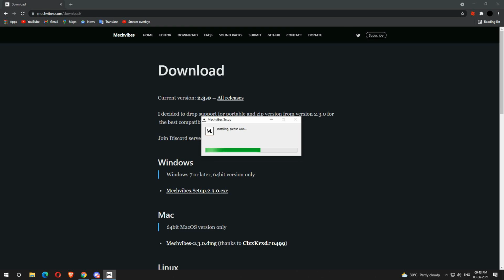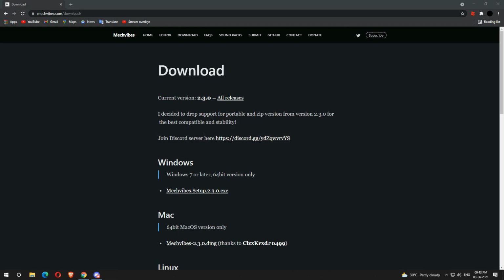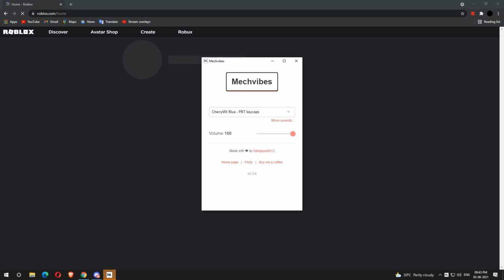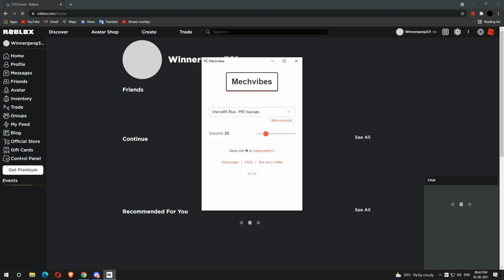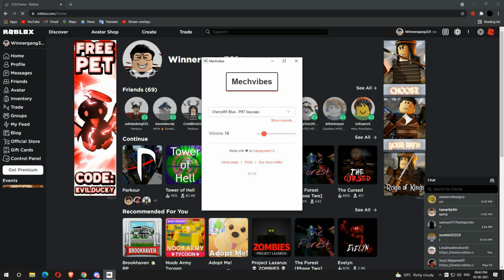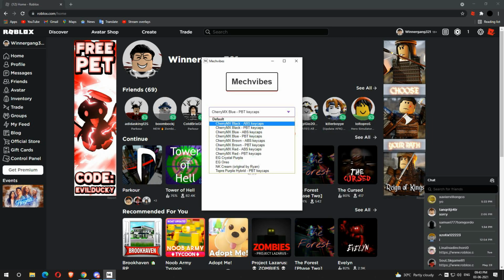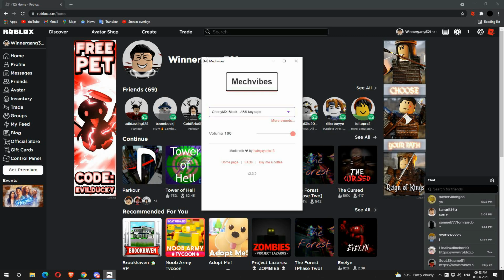So it's downloading, so let's wait. Okay, after downloading, it will install. Now I'm gonna go to my Roblox page and we're gonna try this sound thing out. Normally it's at 20, but I have already installed this and uninstalled it. It's at 20, and for the best sounds, go with blue, ABS or PBT. I personally like PBT more because ABS sounds so much clicky and stuff.